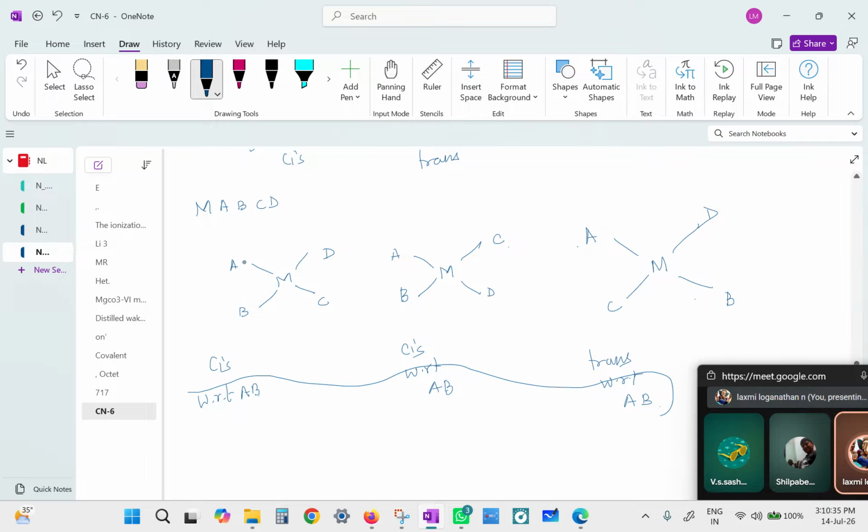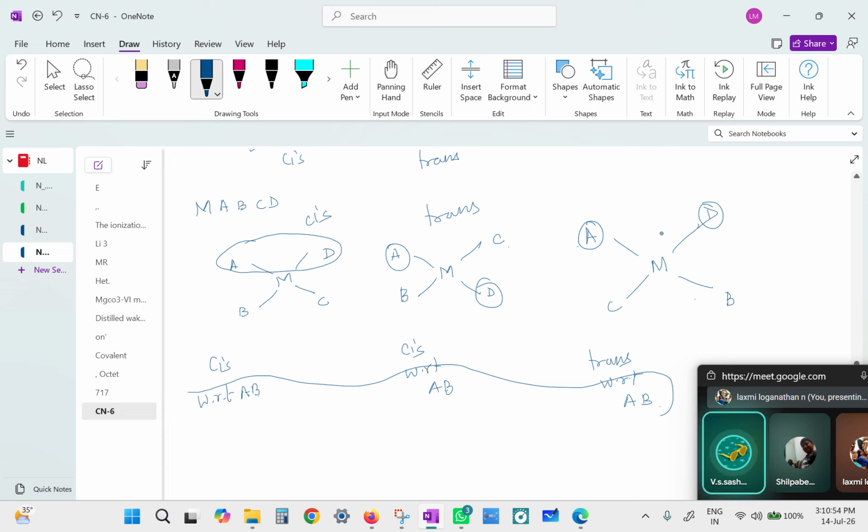Why? Now, if you focus on say A and B, what will you call this? If we shift our focus from AB to let us say AD, what can you call it? Cis. What are A and D doing here? Trans. And do we have to write it? Because now the name itself is changing. So we can say it's cis, trans, cis. So there will be always two cis and one trans. You don't have to say with respect to what. It is understandable.